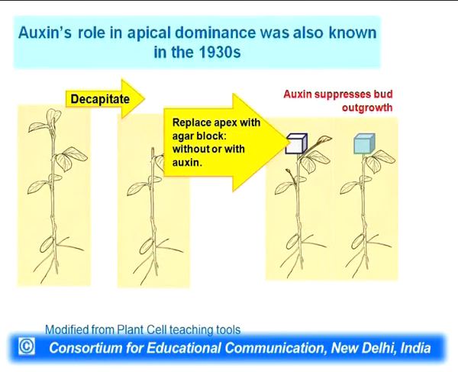I told you about auxin's role in apical dominance. The experiment shown here is also a very good example of how auxins can affect apical dominance. The experiment done in the early 1930s was this: you take a small plant and then cut the tip. Once the tip is removed, the plant will have many more branches. Now, suppose you take a plant, cut the tip, and on the cut you put a small agar block. This agar block may or may not contain auxin.